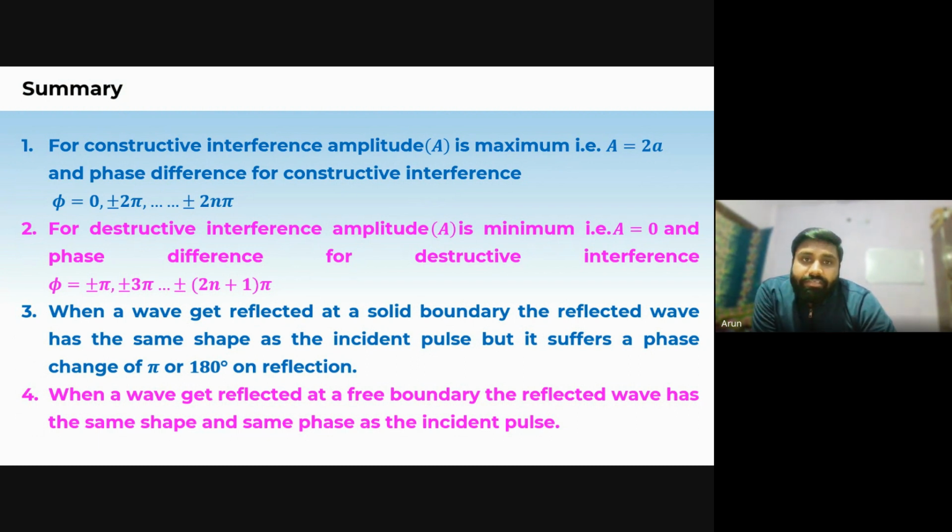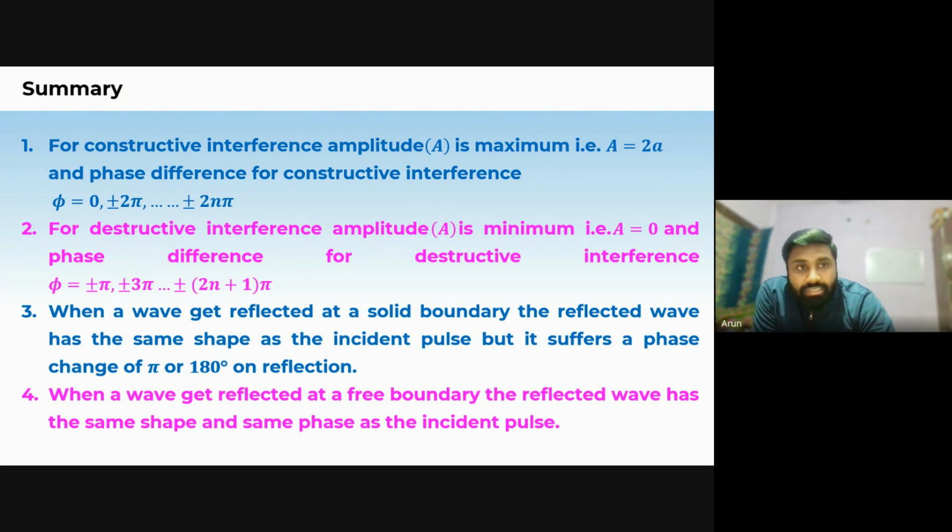And there will be a phase difference for constructive interference. Now phi here is 0, plus minus 2 pi, plus minus 2n pi. For destructive interference, amplitude A is minimum, that is the phase difference for destructive interference.